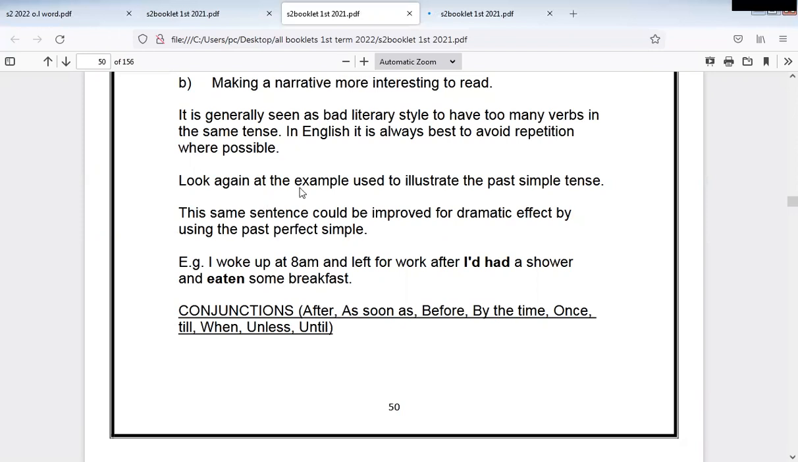Look again at the example used to illustrate the past simple tense. This simple sentence could be improved for dramatic effect by using the past perfect simple. I woke up at 8 a.m. and left for work after I had had a shower and eaten some breakfast. So here I want to say having a shower was the first action. Then I ate my breakfast.